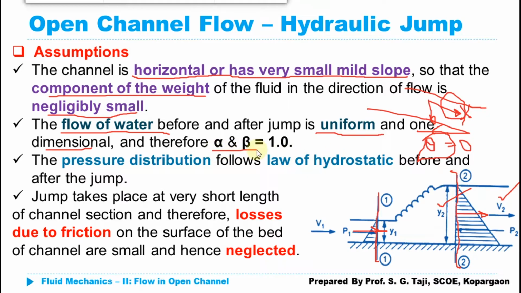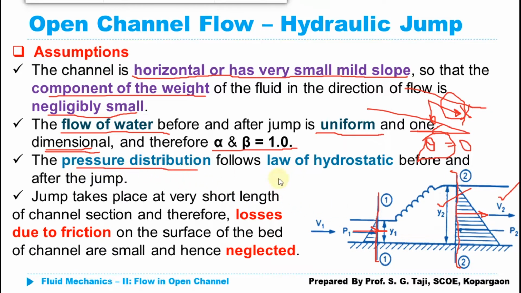Again, the correction factors alpha and beta, that is the kinetic energy correction factor and the momentum correction factor, both become unity. Next, we assume that the flow is one dimensional. That means whatever changes take place in this zone, we are considering in one dimension only.